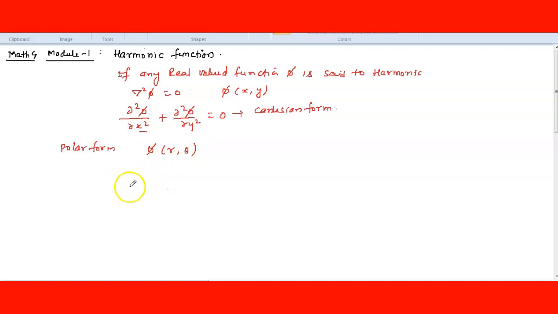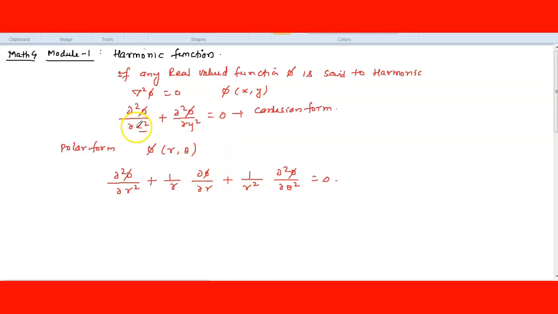So at that time the Laplace equation will be del square phi by del r square plus 1 upon r del phi by del r plus 1 upon r square del square phi by del theta square is equal to 0. So this is the equation for the polar form. Getting here? Yes. So here phi is any function given.